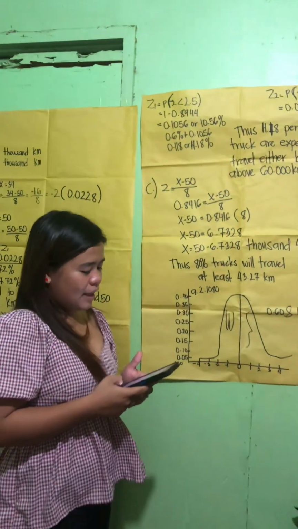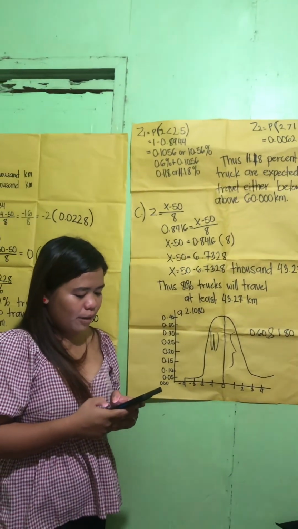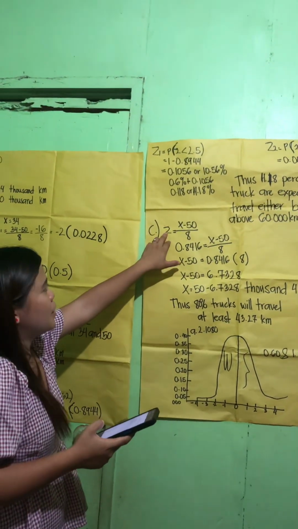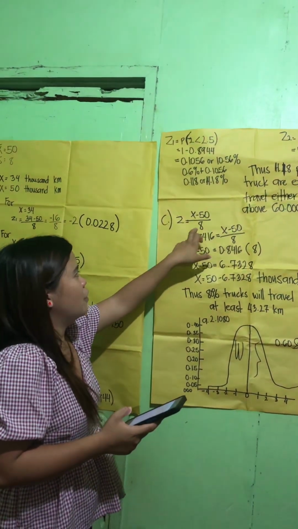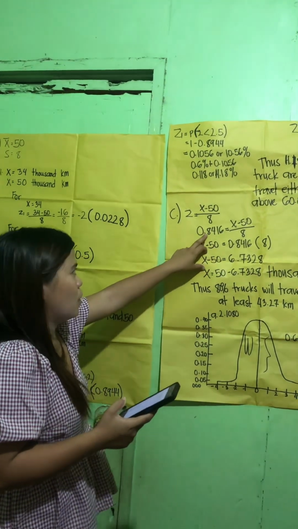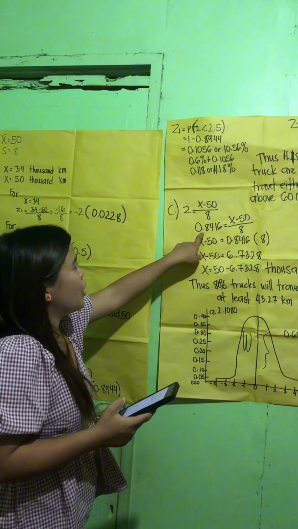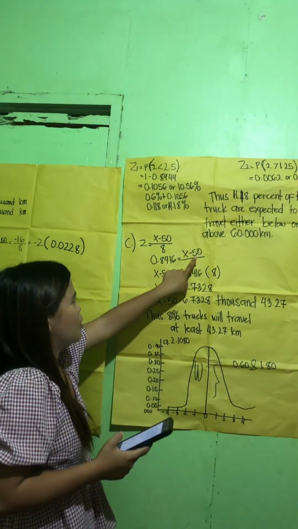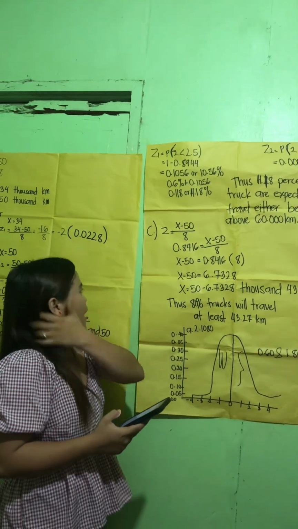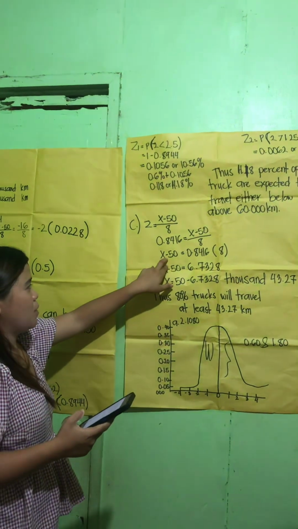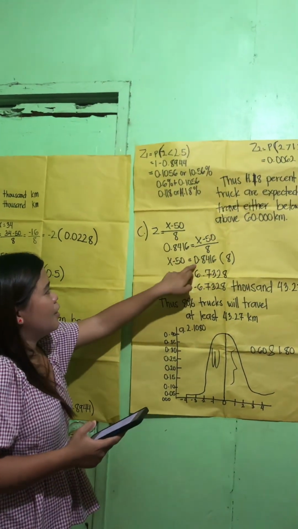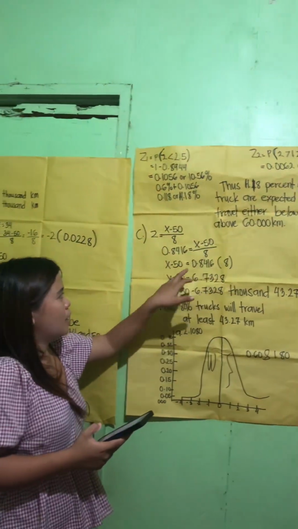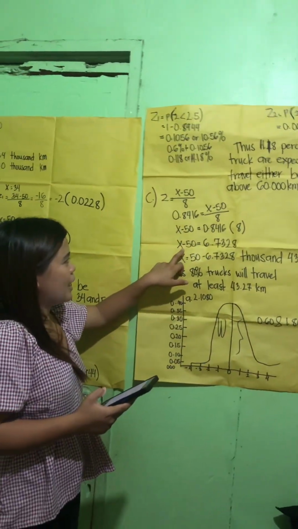Proceed to letter C: how many kilometers will be traveled by at least 80% of the trucks? Z equals X minus 50 over 8, which is our standard deviation. Z is 0.8416, so 0.8416 equals X minus 50 over 8. Then X minus 50 equals 0.8416 times 8.